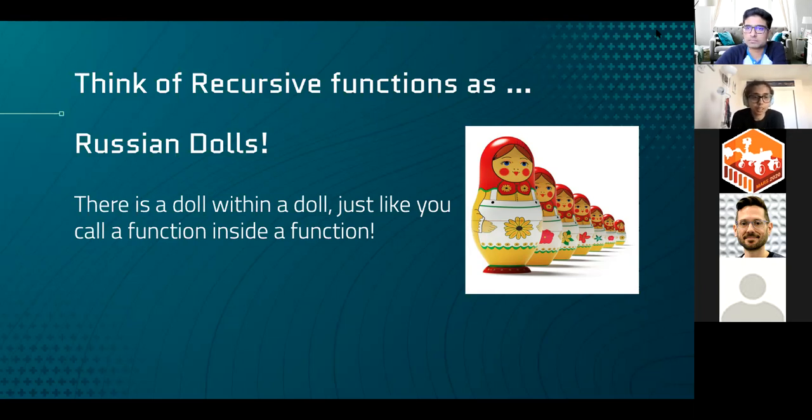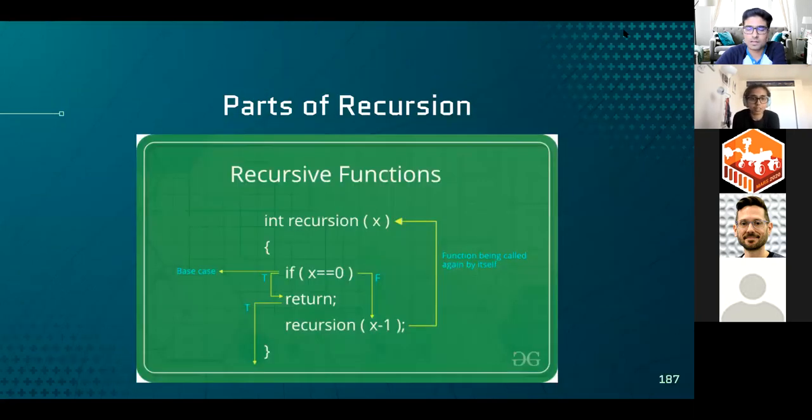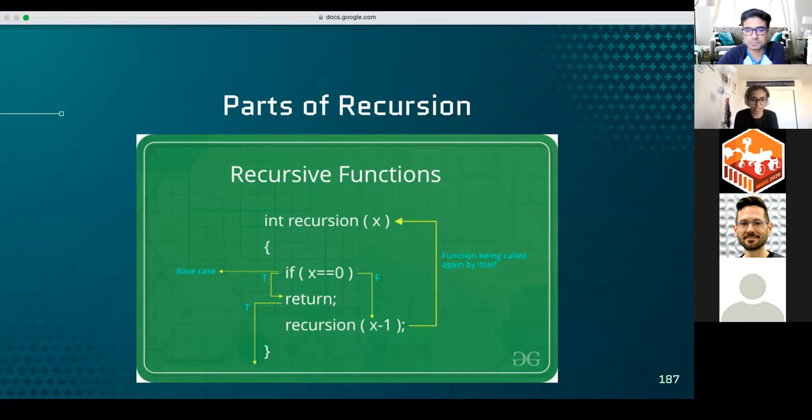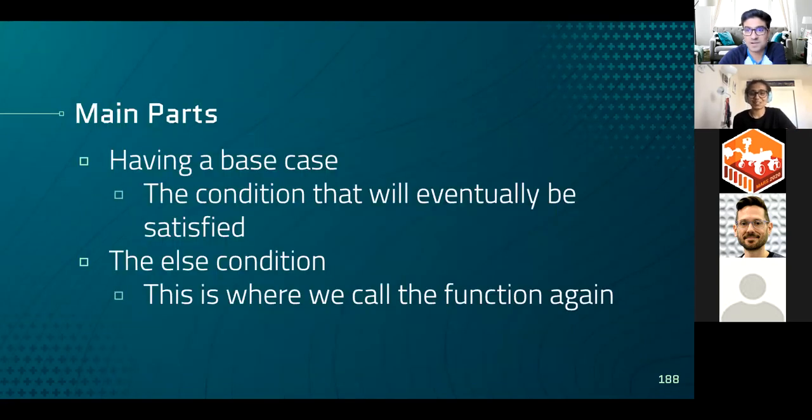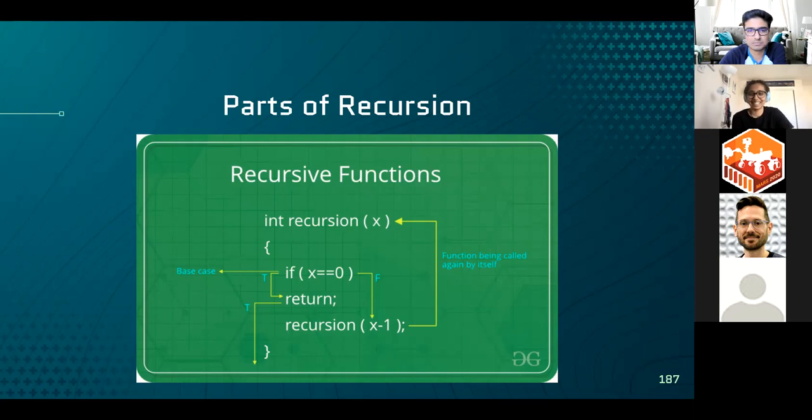Yeah, so that was the example for Russian dolls, and let's take a look at today's problem. Or before that, let's just review parts of recursion. Again, someone else other than Avanish, I think. Yeah, Avanish, tell me what the two main parts are. Base case and function. I said someone other than Avanish. Oh, sorry.